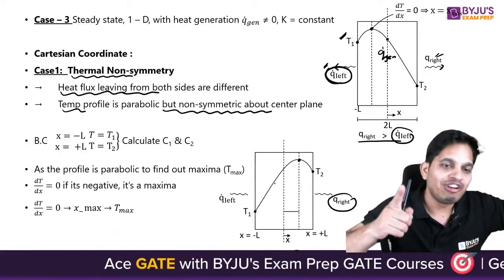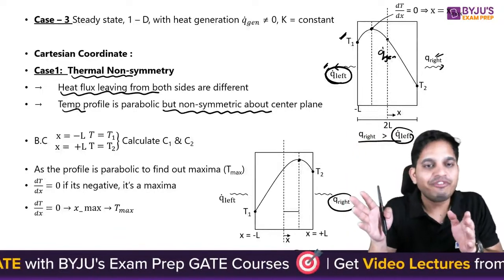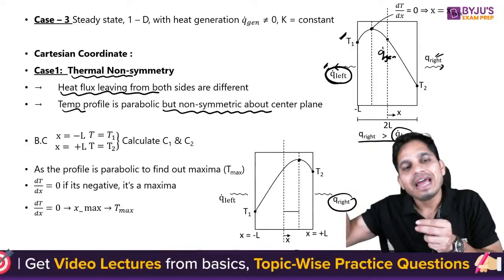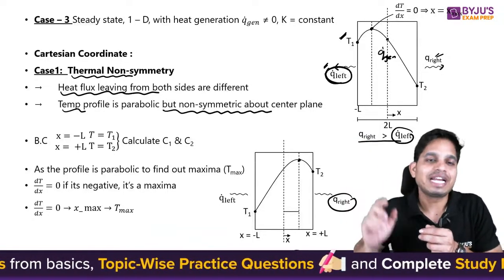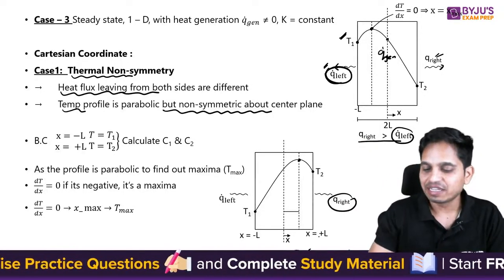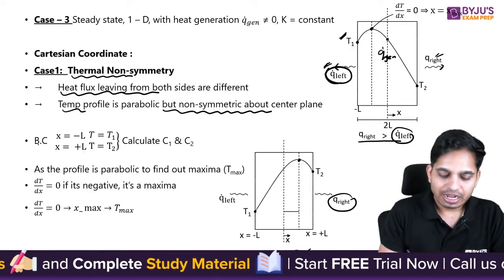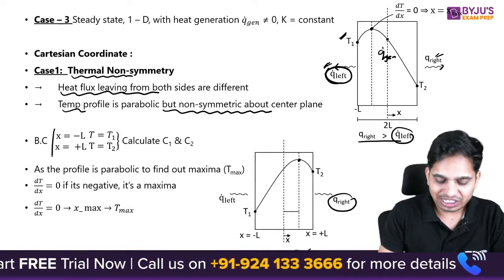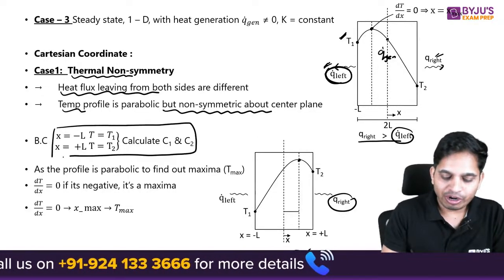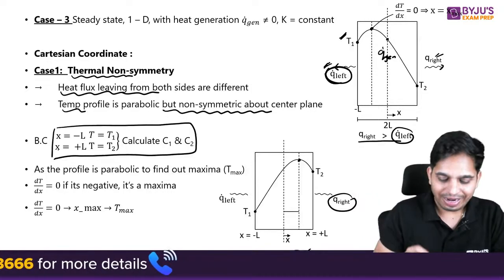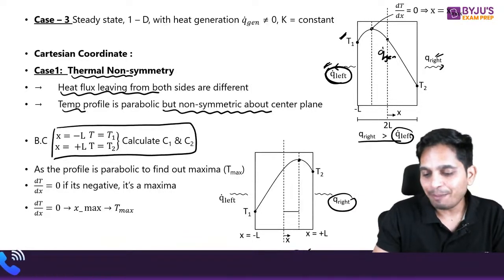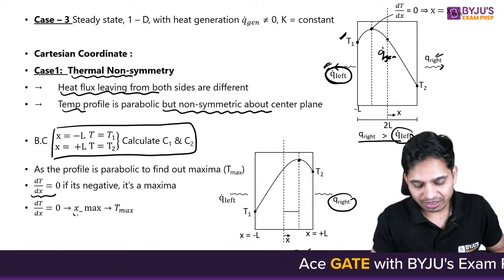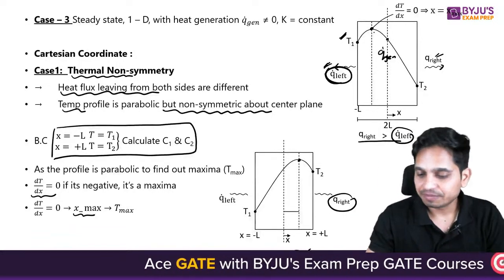Maxima will always be between the center, not exact between, but somewhere between the center and the side where heat transfer is less. For example, Q right is less, here Q left. Now, in this temperature distribution equation, when you use these boundary conditions, you will be able to determine C1 and C2. And then, in order to get this maxima plane, you can set dT by dx equals 0, and the x that you get, at this x you will be getting your T max.